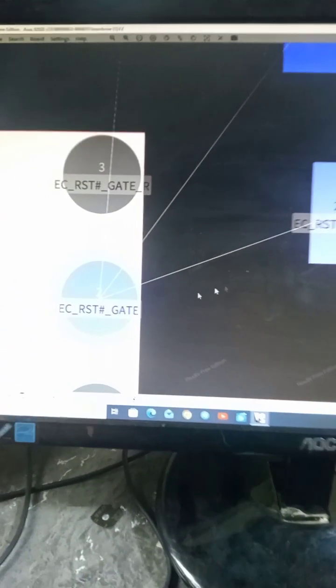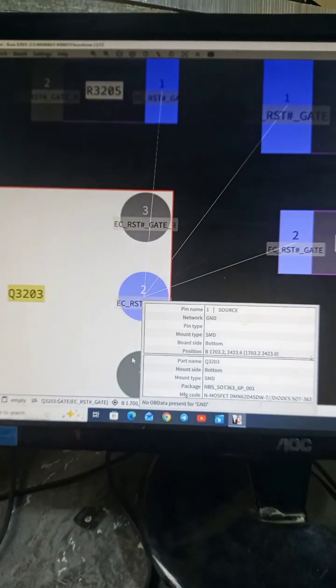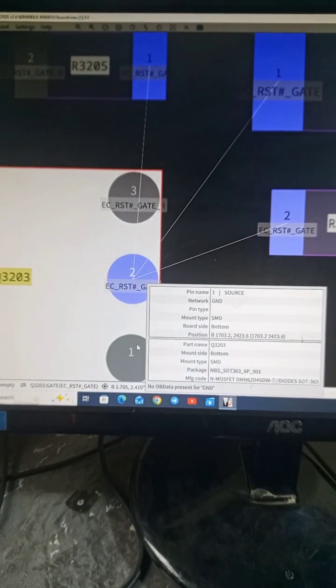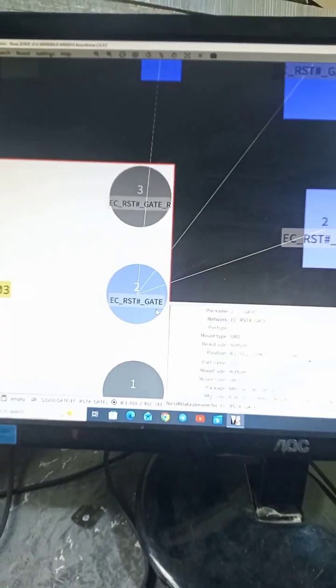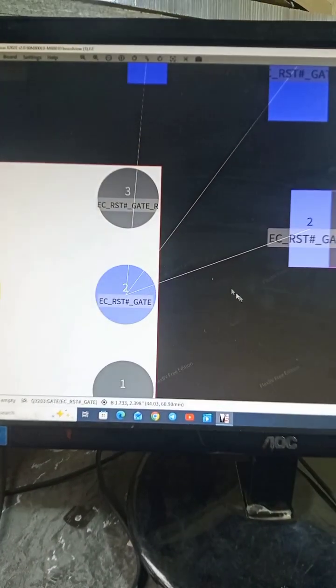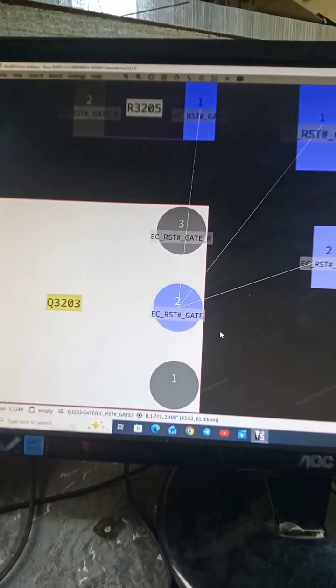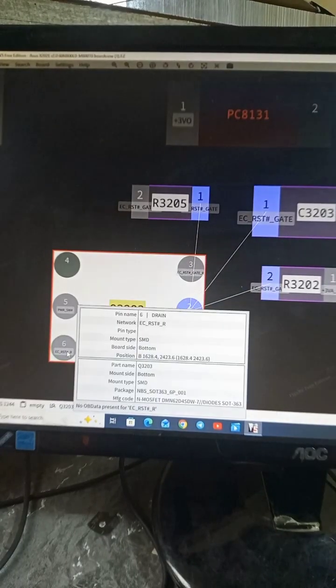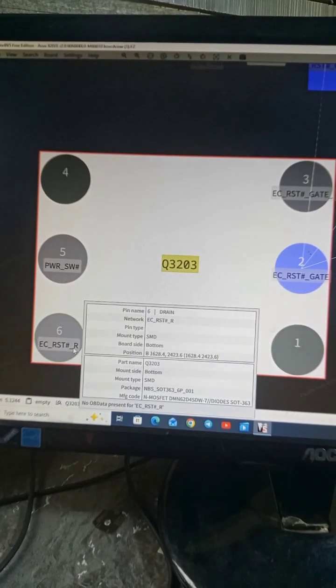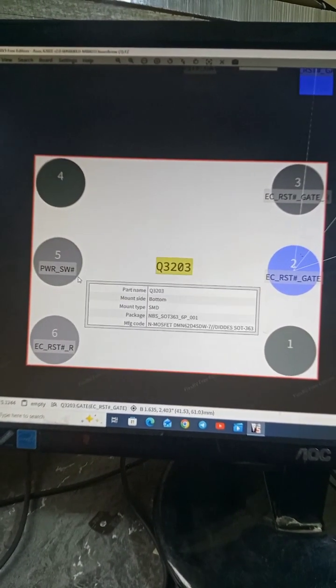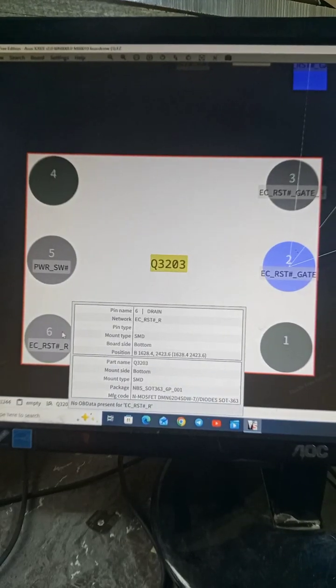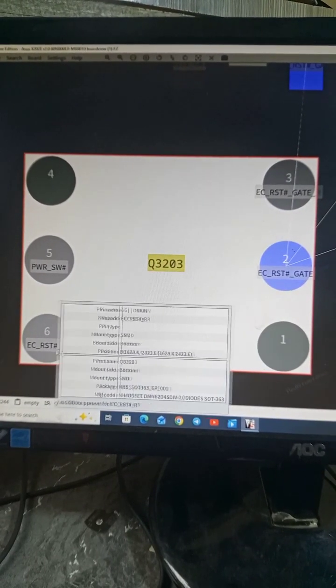While probing, there was no voltage on pin 2 and pin 3. We had voltage only on pin 5. There was no voltage on pin 6, which is supposed to be the EC reset signal.